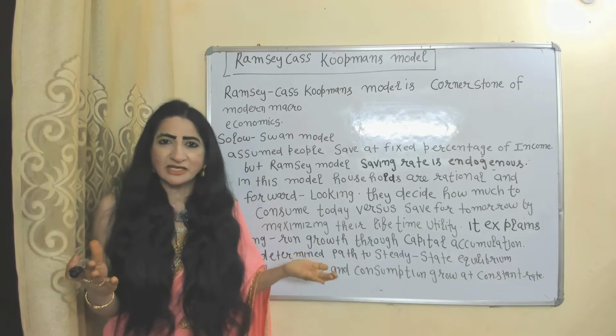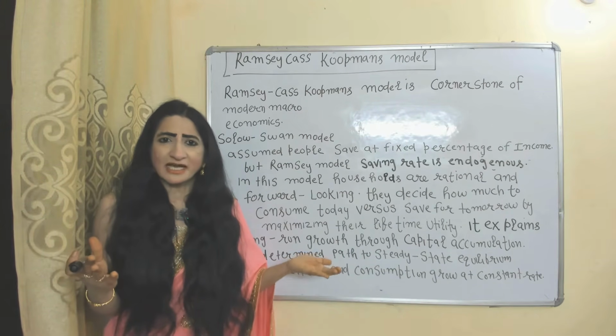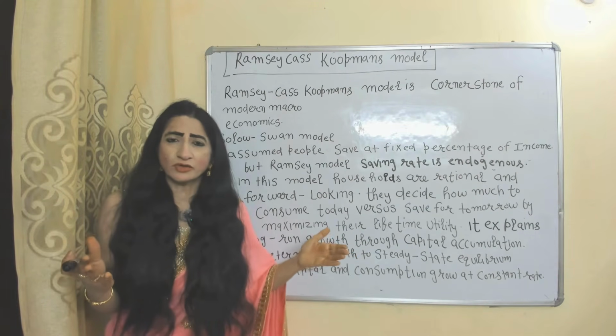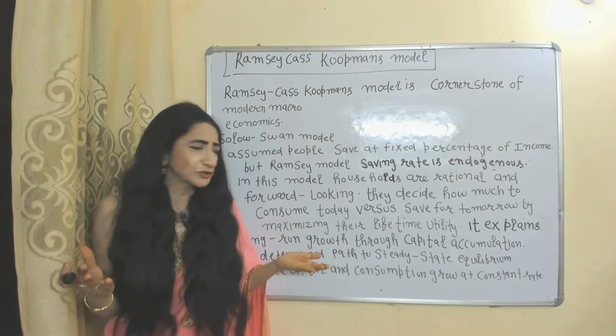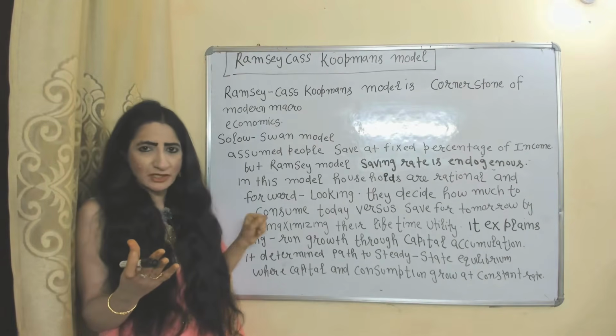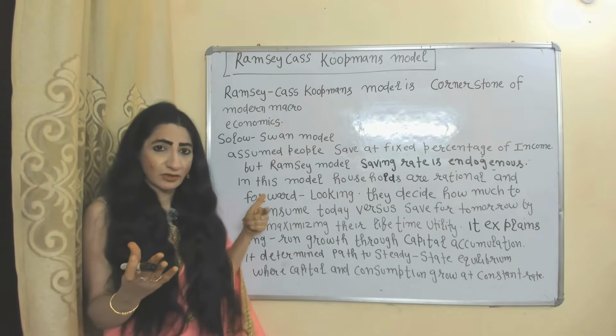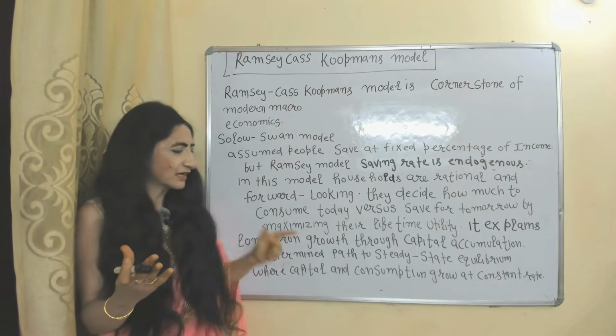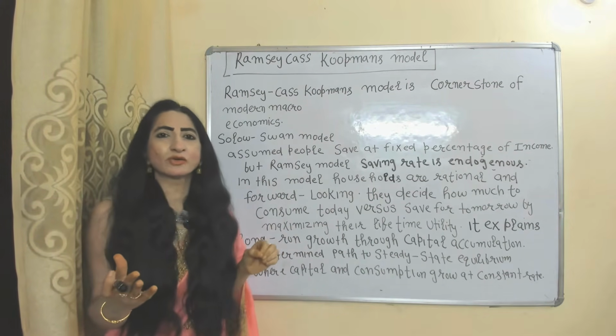Households are very rational and forward looking. They decide how much to consume today or save for tomorrow in order to maximize their lifetime utility. This model also explains long-term economic growth through capital accumulation and determines the path to a steady state equilibrium, where capital and consumption grow at a constant rate.